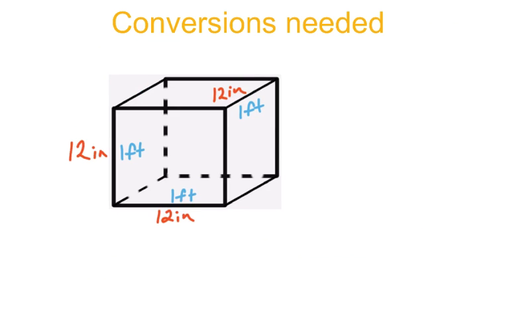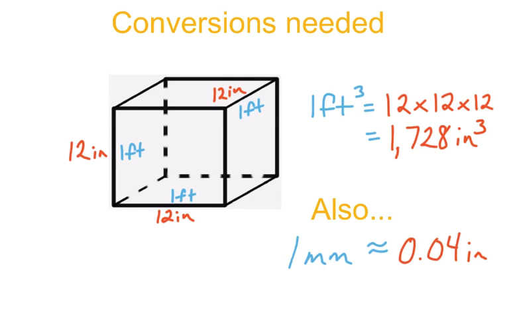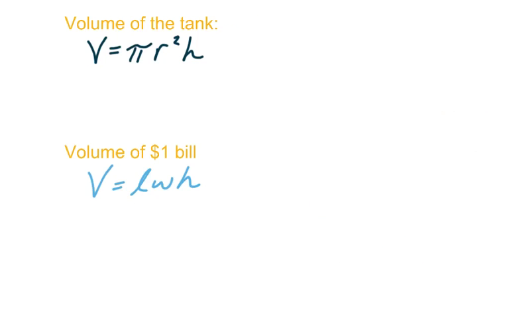So we're also going to need some conversions. We're talking about volume, so we're talking about units cubed. So here, if we take a 1 foot cube and we convert it to inches, we're looking at 1,728 inches cubed is the same as a foot cubed. Also, because we used millimeters, we know that 1 millimeter is approximately 0.04 inches. You will need these conversions later, and they will come up through our mathematics. So first we need to find the volume of the tank and the volume of the $1 bill.